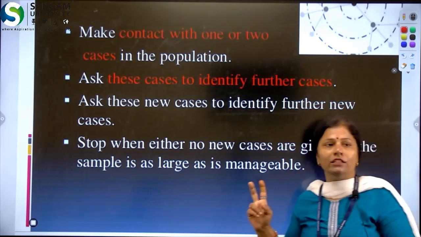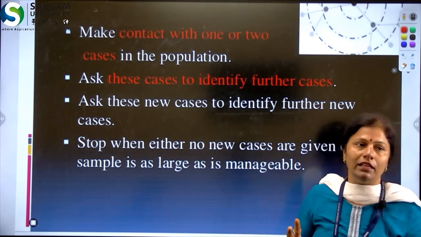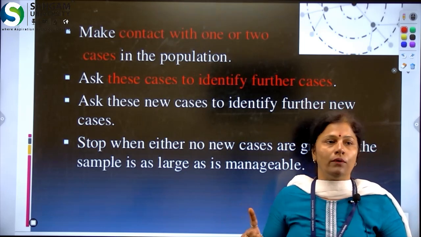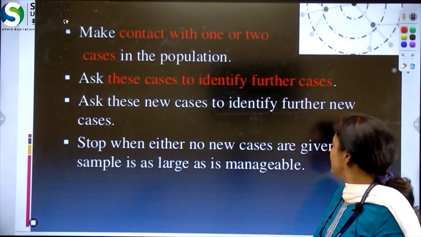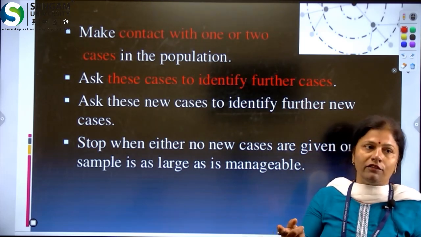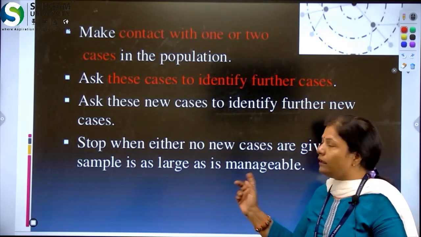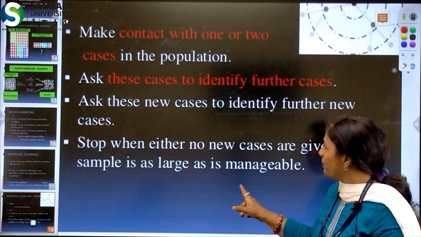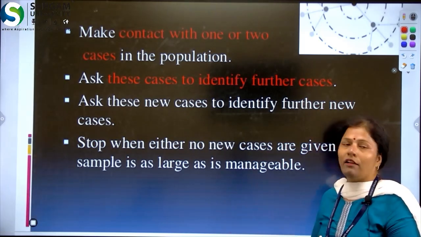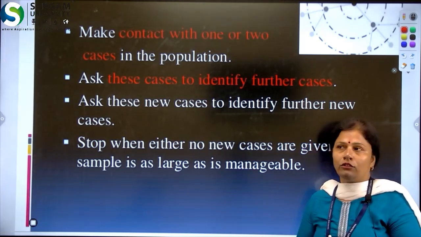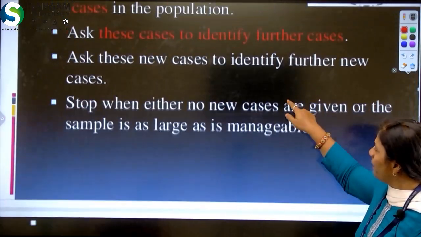So, there are two conditions when this sampling will stop: when no more persons with this type of disease are found, or when we have a large enough sample that is easily manageable.